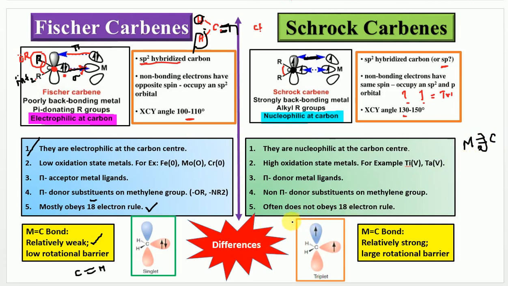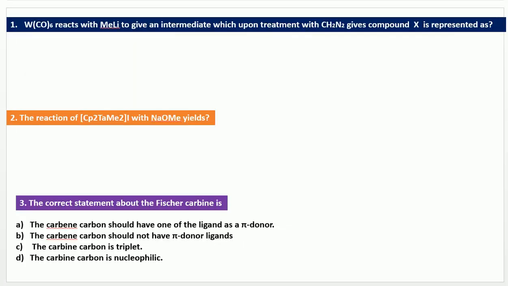So from this part, questions can be asked like this. The first question, they are asking about the reaction of tungsten hexacarbonyl, W(CO)6. You know that W(CO)6 generally exists in an octahedral shape. As we know, the C-O bond is polarized here. Any one of the CO is getting polarized in the presence of methyl lithium. As we know, methyl lithium has a partial negative charge on methyl and a partial positive charge on lithium.